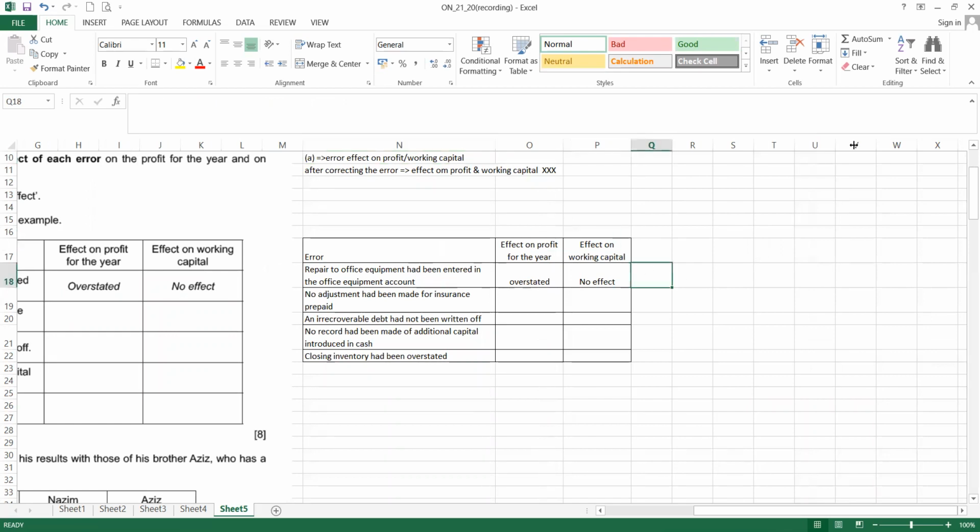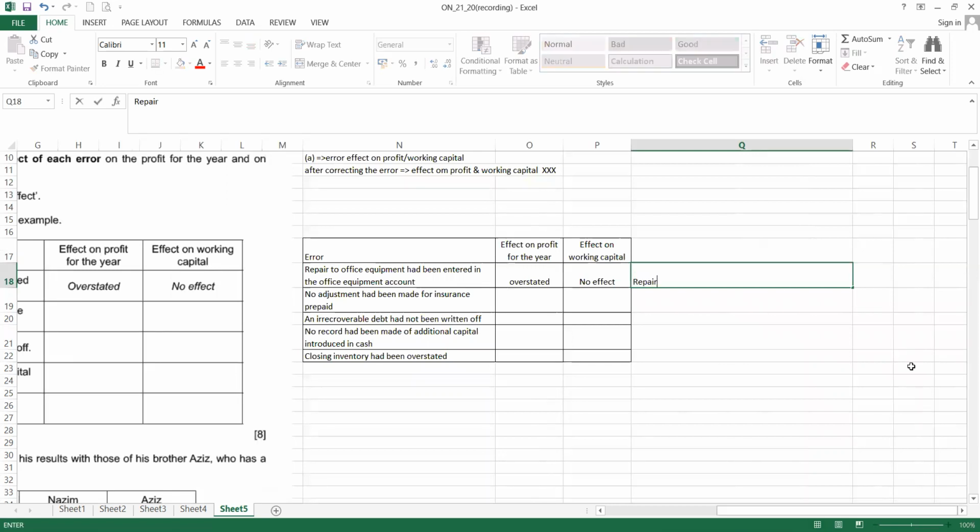So what happened is that the repair account is understated. Repair is an expenses account. When expenses are understated, profit will be overstated.